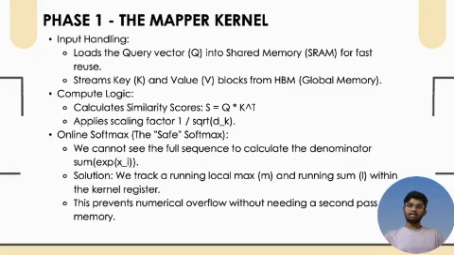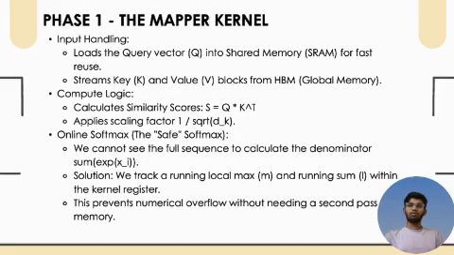This is the hardest challenge in splitting the sequence. Standard softmax requires you to sum all the exponentials of the tokens to normalize the probability, but inside the kernel we only see one tile, we don't know the global sum. To solve this, we use the online softmax trick. Instead of calculating the final probability, we track two local statistics in the registers.